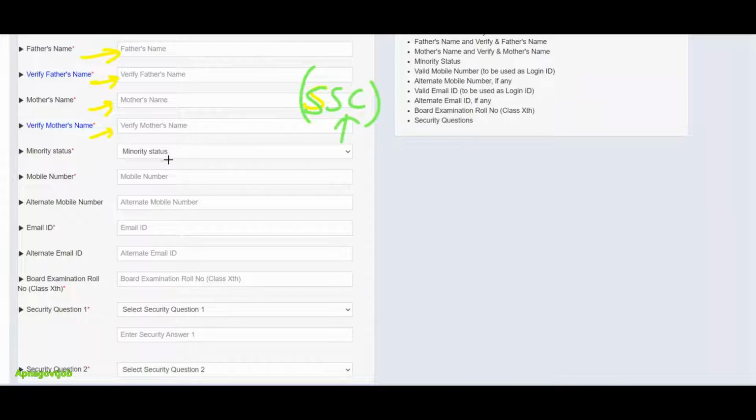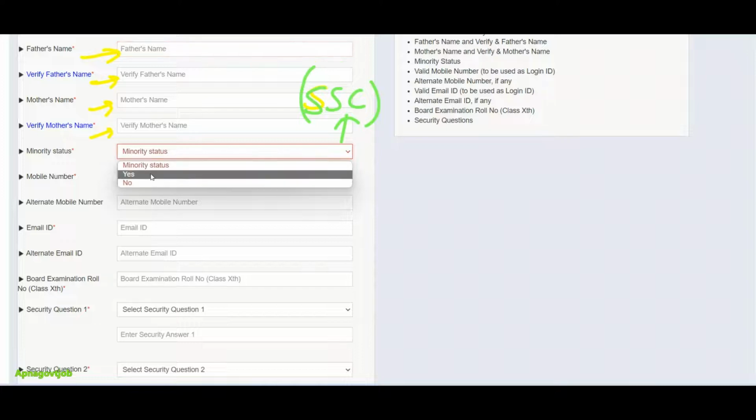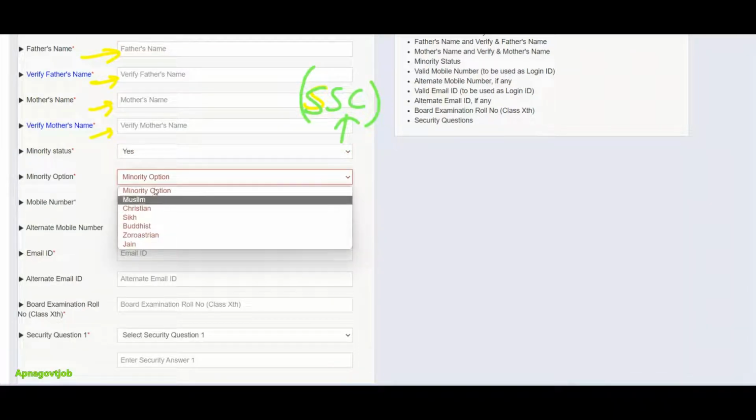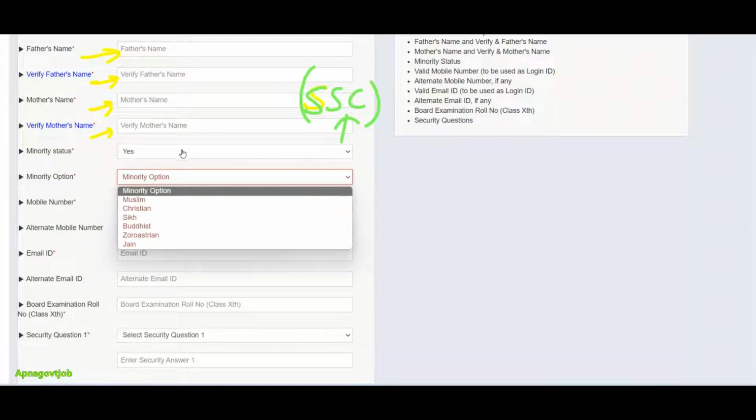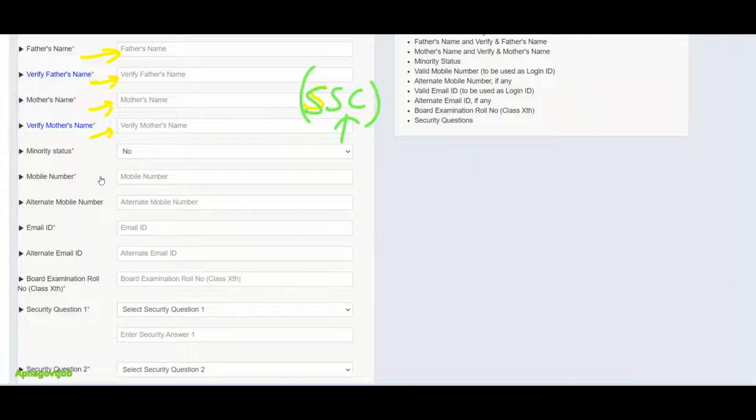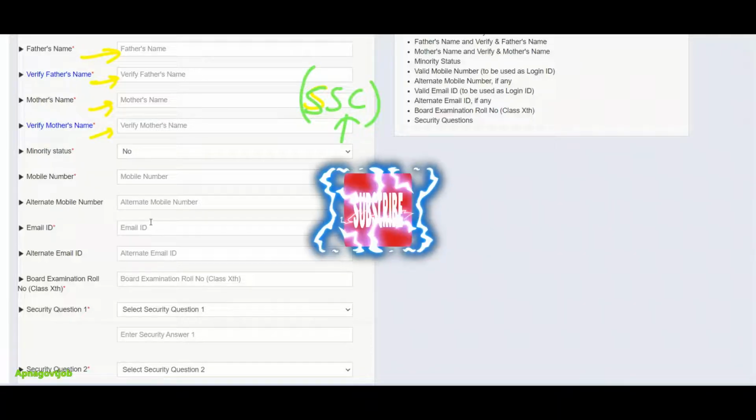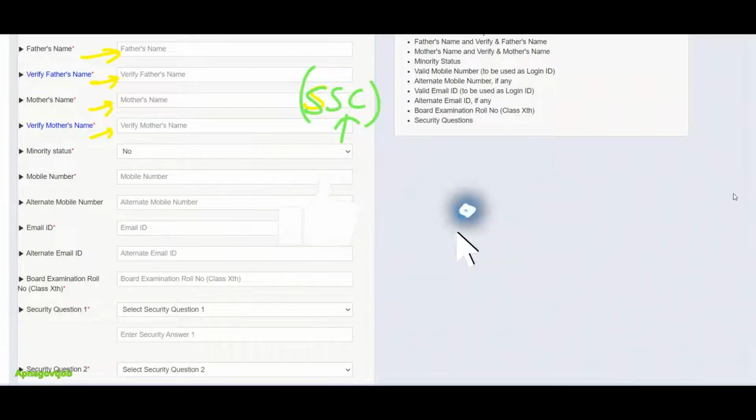Then select your minority status. If yes, click on the yes button and select your minority. If no, simply click on the no button. Then enter your mobile number. If you have an alternate mobile number, enter it here. I recommend you give your alternate mobile number also. Then enter your email ID, and again an alternate email ID you need to give.